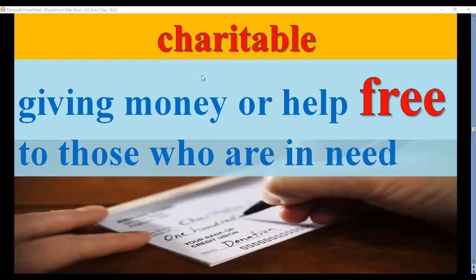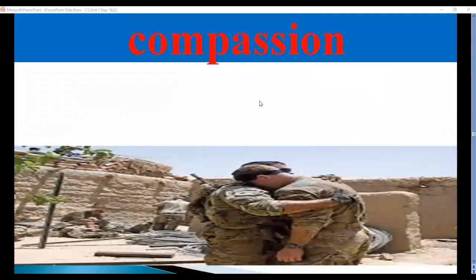To whom should we give this money or help? To those who are in need. We can give them to the needy or to the poor people. So here we have charitable. Again, charitable, this is an adjective, which means giving money or help for free to those who are in need. Also, here we have another human value, which is compassion.